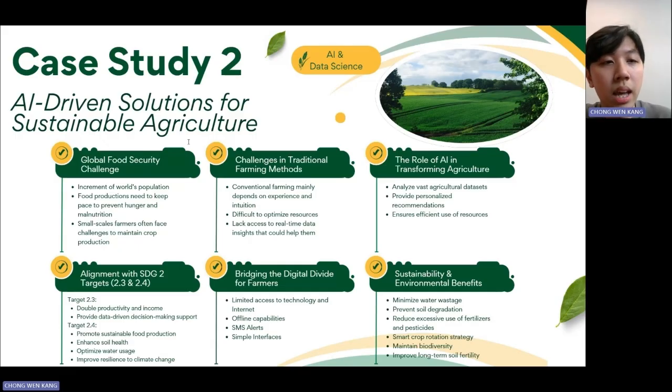Last but not least, AI-driven solutions for agriculture can also provide sustainability and environmental benefits. For instance, AI can minimize water wastage, prevent soil degradation, reduce excessive use of fertilizers and pesticides, and contribute to environmental conservation. On the other hand, smart crop rotation strategies powered by AI can maintain biodiversity and improve long-term soil fertility.